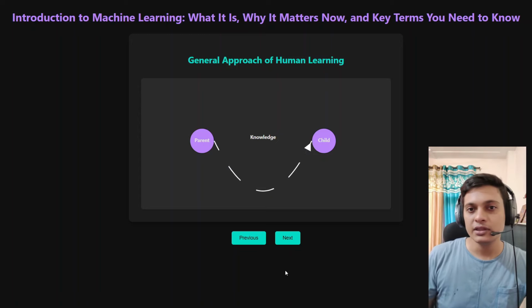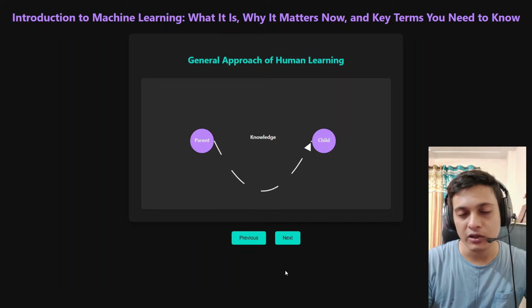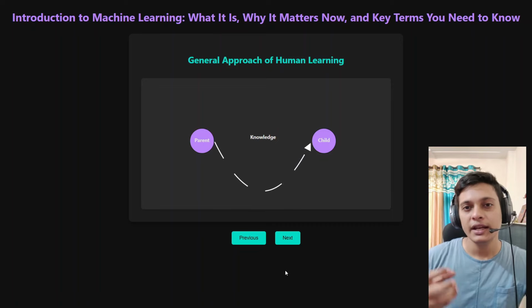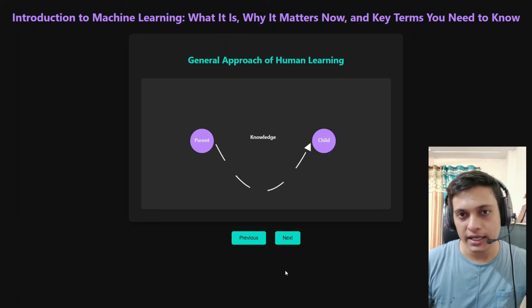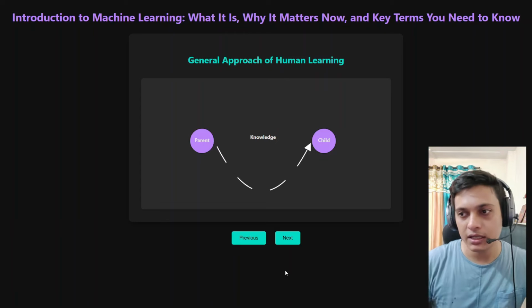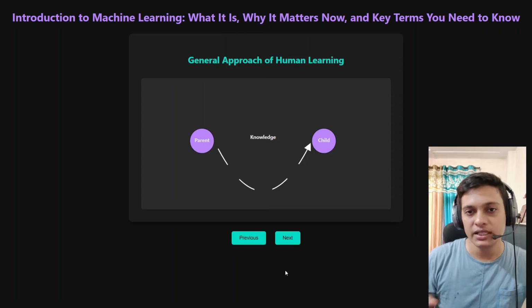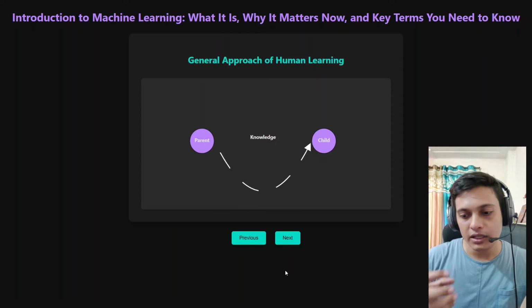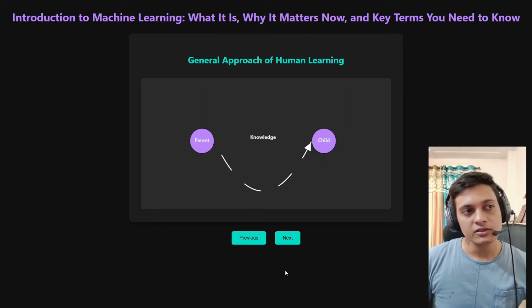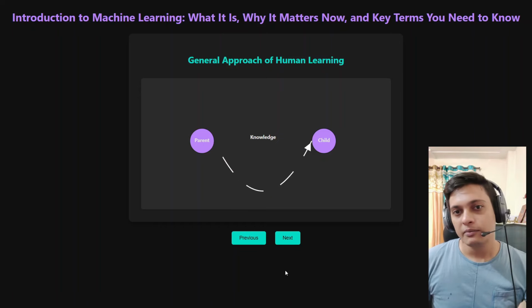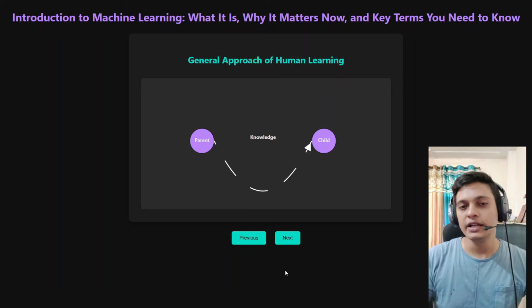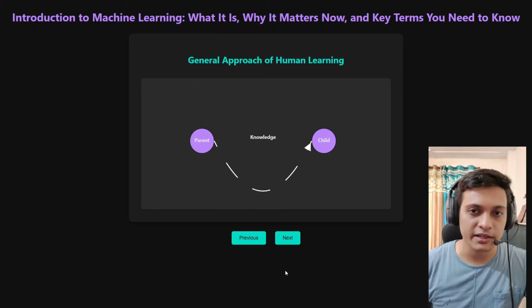Even if the child didn't ask, or the child was just looking at some particular object, the parent was there repeatedly telling the child, hey kid, this is a table. Hey kid, this is an apple. Please say apple. While saying apple, the parent was also showing that apple to the child. So in this way, a child learned in his initial state.